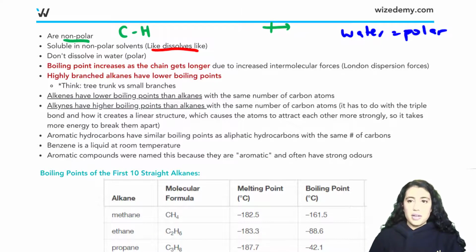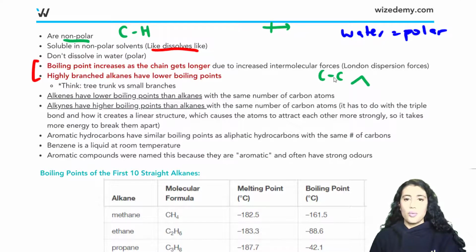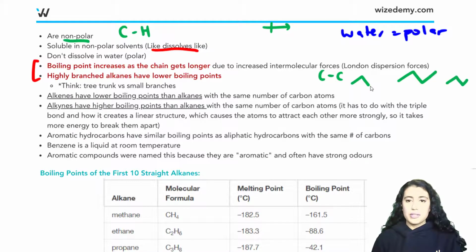Okay, so now here's the key information for us to know. We saw that we can have an alkane, which is just single bonds. So let's first discuss alkanes. That's if we have a single bond like this and we have hydrogens drawn in. So actually, let's just draw this as that. Now we have 3 carbons: 1, 2, 3. Now for alkanes, as we increase the number of carbons, we are going to be increasing in boiling point.